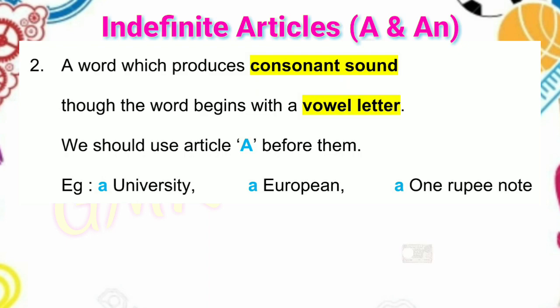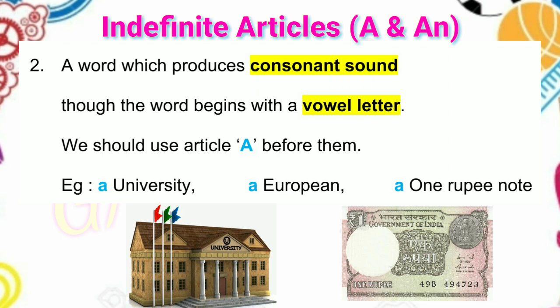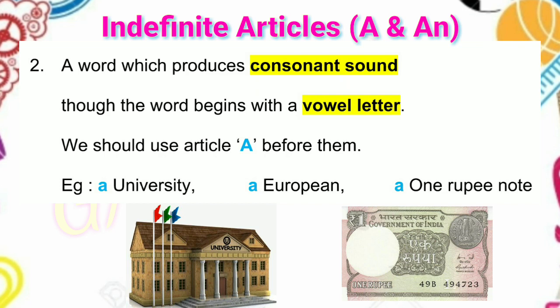A word which produces consonant sound, though the word begins with a vowel letter, we should use article a before them. Examples: a university. We should observe the sound. The word begins with U, but the sound is Y. In the same way, a European. Of course, the word begins with vowel E, but produces a Y sound. In the same way, a one rupee note. The word begins with O, but the pronunciation is a W sound. A one rupee note.